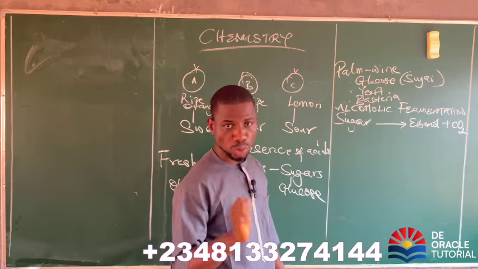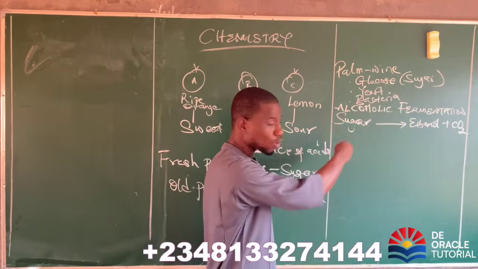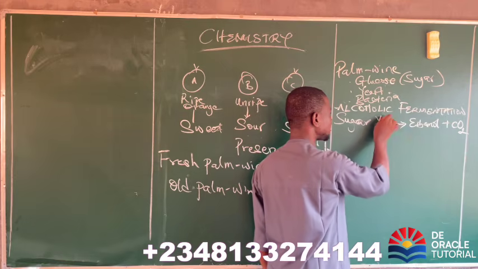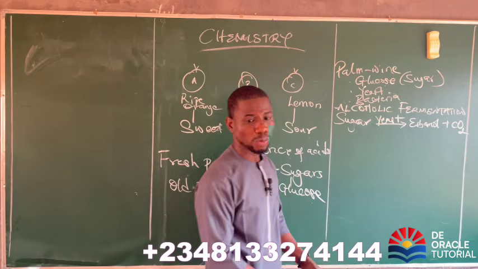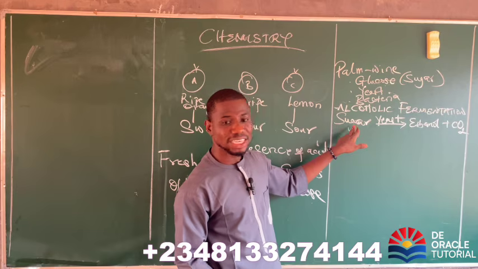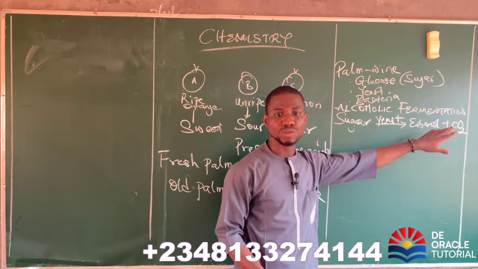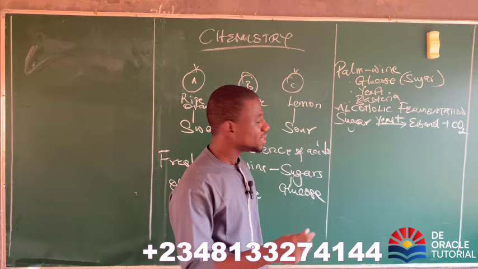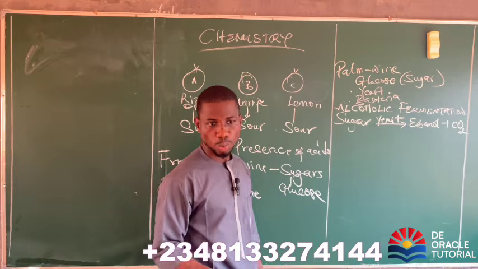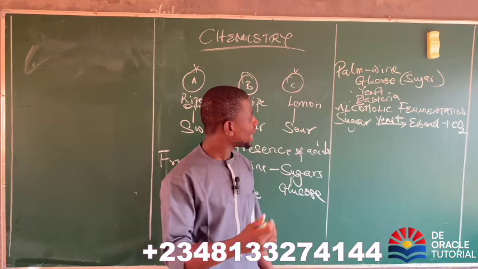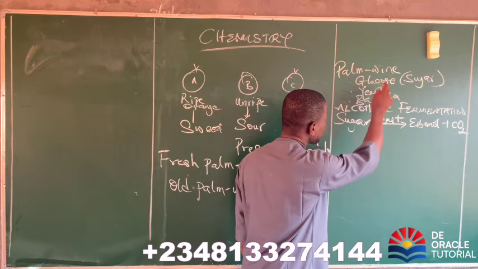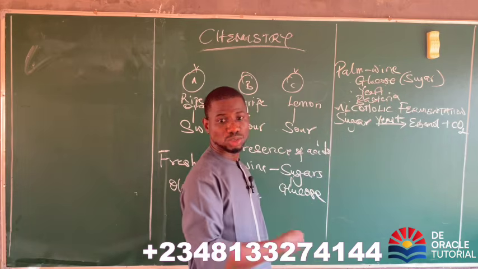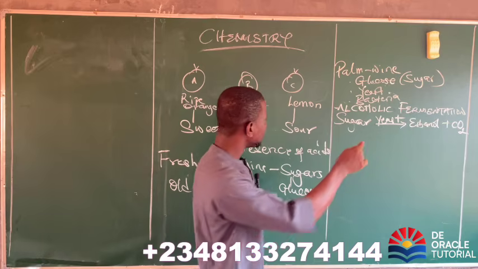But I want you to know something: the one that does this conversion is yeast. So yeast catalyzes this reaction to convert the sugar into ethanol and carbon(IV) oxide. Does that make sense? Now, what will be the next step? The next step is what is called oxidation. And the one that will catalyze the oxidation reaction is bacteria.